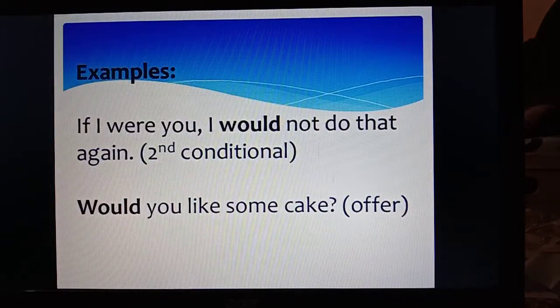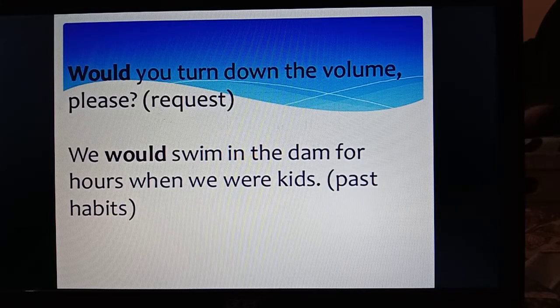See the examples. If I were you, I would not do that again. So second part of this sentence is conditional. So would is used to express condition here. Now would you like some cake? Here would is used to give offer to someone. Would you turn down the volume please? This is request. Would is used to make a request. We would swim in the dam for hours when we were kids. Here would is used to express past habits.